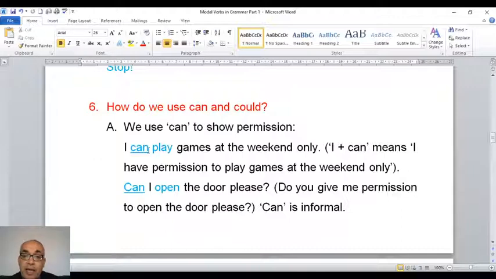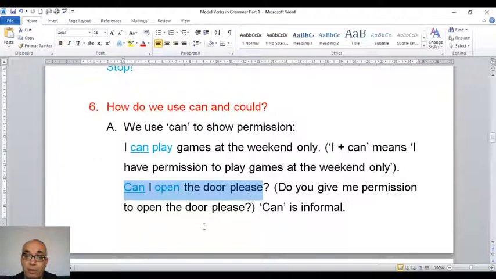Next one, can I open the door please? So what's the meaning of can open? It means, do you give me permission to open the door, please. And can in this sentence is informal. We use it in informal English.